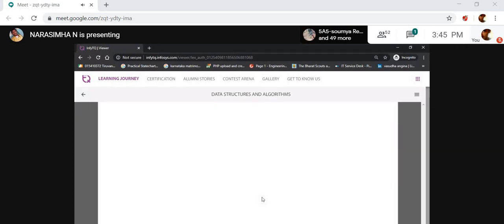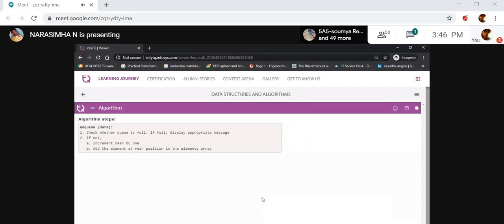Now let's see an algorithm. Here, ENQ of data. Here we are not giving any maximum size. Why? Because whenever you are creating a queue, you have to mention the maximum size of the queue, 5 or 4, something like that. Now here you are just inserting data, and for that purpose they have taken only data.